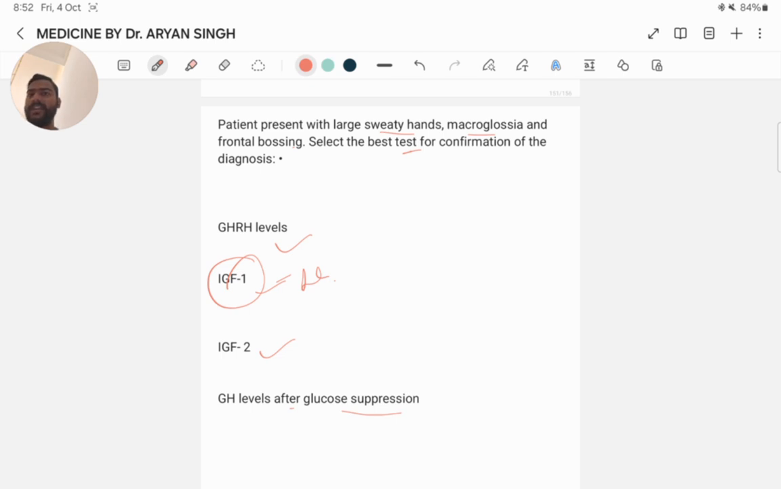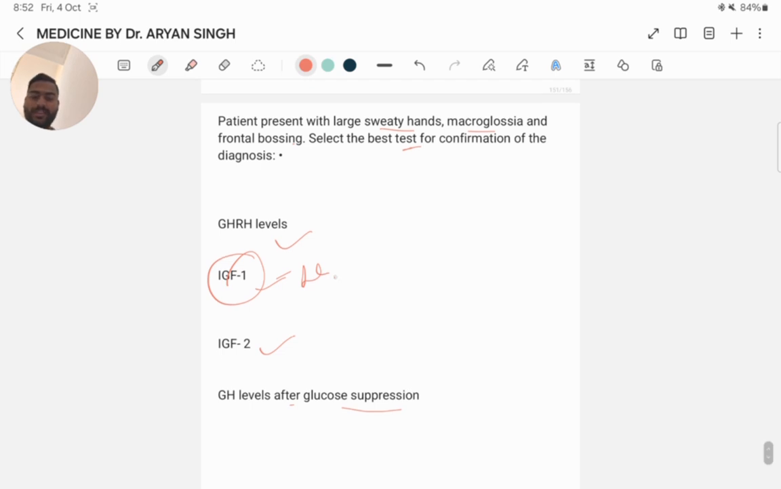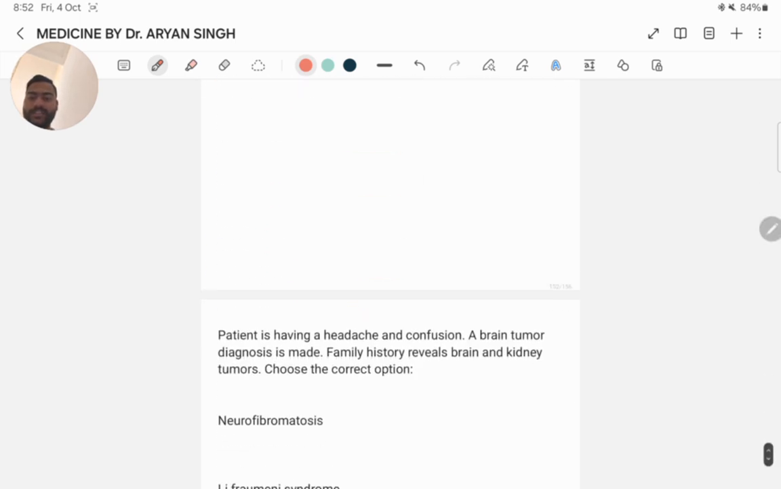IGF-1 levels are elevated in acromegaly due to the increased secretion of growth hormone. IGF-1 is a stable marker that reflects chronic exposure to growth hormone and is therefore more reliable for diagnosis compared to intermittent measurement of growth hormone. Next question.